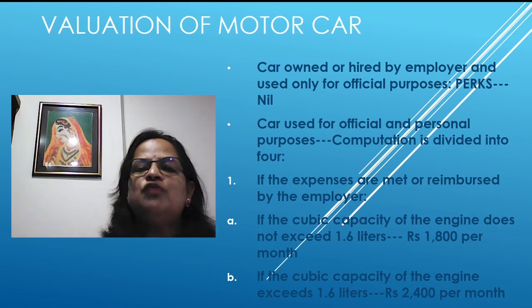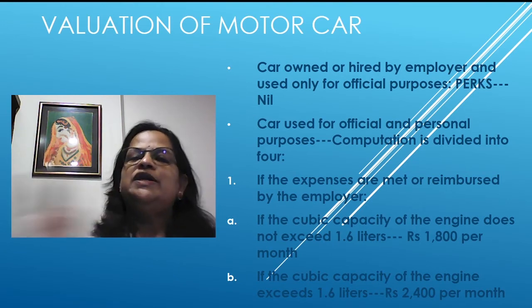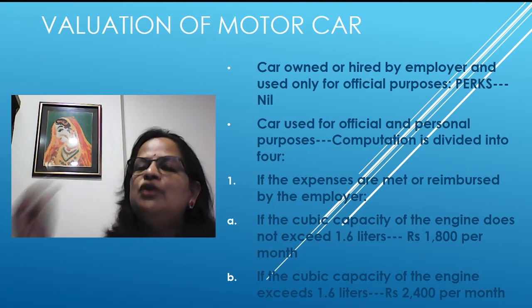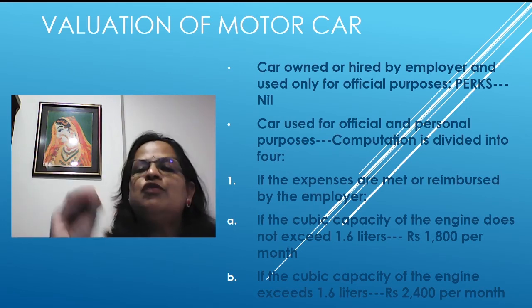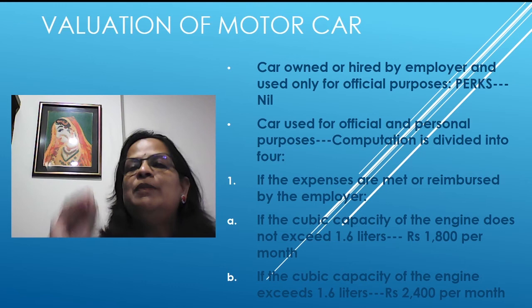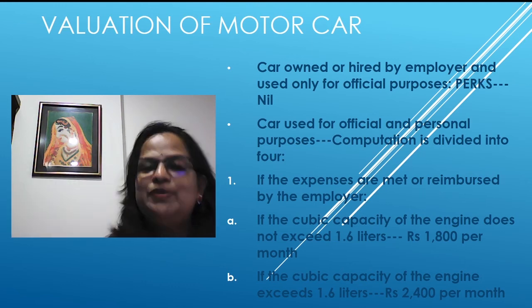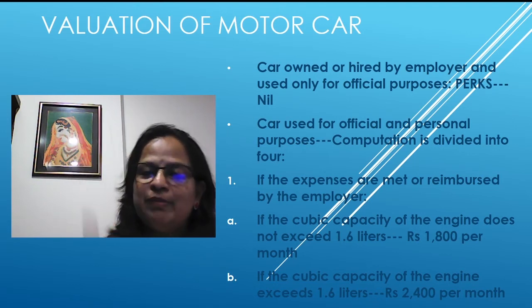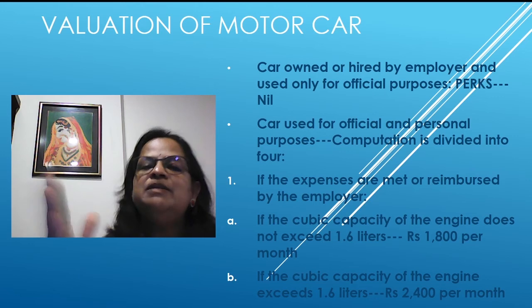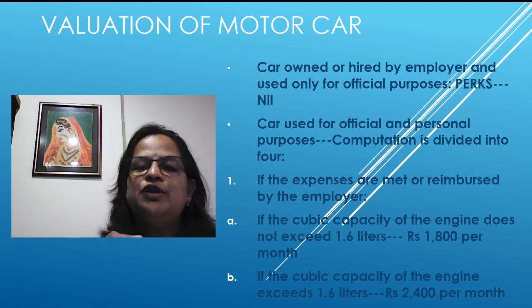Now, car used for official and personal purposes. See, if it's only for official purposes, there is no perquisite. You're only doing your official duty. But when you are using that official car for personal purposes also, a perk will come. You're getting certain extra benefits. Your personal expenses, petrol or diesel expenses, you have to pay. You have to pay for your personal driver. But if you're getting the benefit from the organization, it's a perk. So that is why computation is divided into 4.